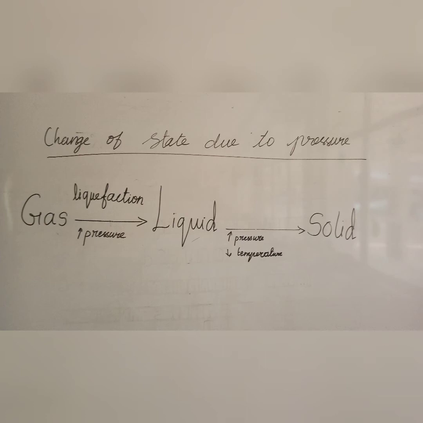And changing from liquid to solid requires us to decrease the temperature also. Okay, that is clearly shown here. Gas gives liquid on performing liquefaction, that is by increasing pressure. Then liquid to solid by increasing pressure.